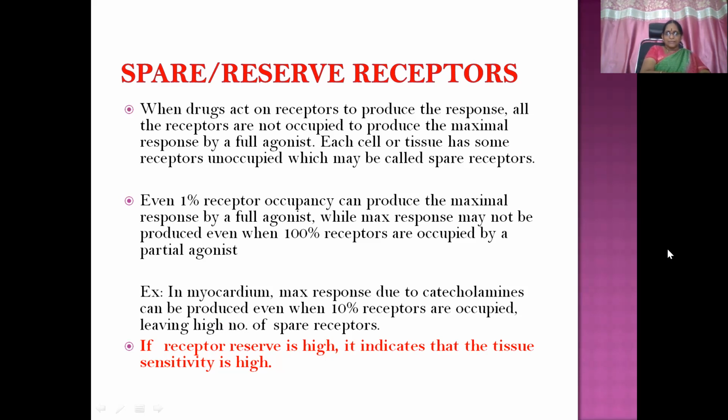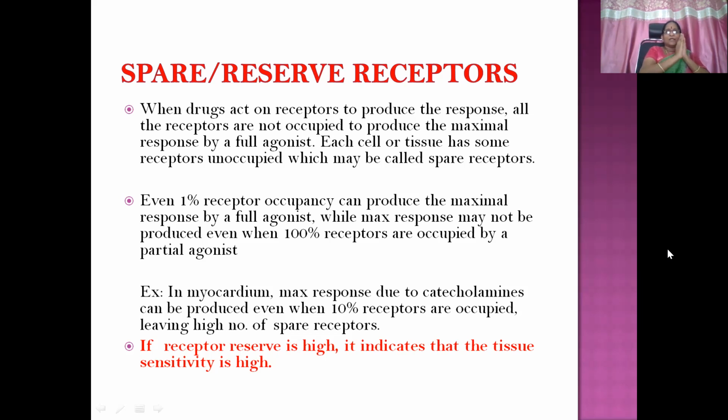Each cell or tissue has some receptors unoccupied, which may be called spare receptors. For example, 99% of the receptors are occupied by a particular drug, and 1% is left over, which is not going to be occupied. So no pharmacological response through those 1% of receptors. Those unoccupied receptors are known as spare receptors or reserve receptors.